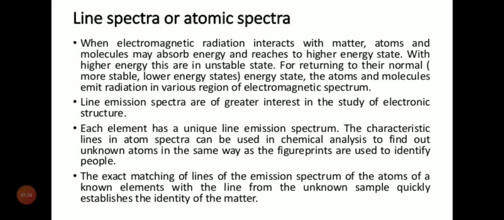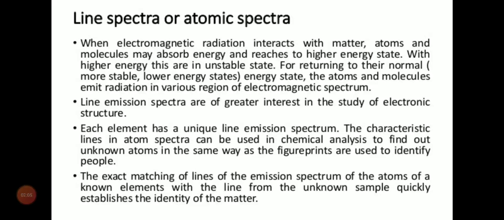In the same manner, when an electron is given an extra amount of energy, it will jump to a higher energy level, and when it returns to the normal or ground level, it will release the extra energy that was absorbed. In doing so, we observe the pattern of emitted radiation. If we study the pattern of emitted radiation, it gives us a lot of information about the atom or the element. So line spectra is of great interest in the study of electronic structure.